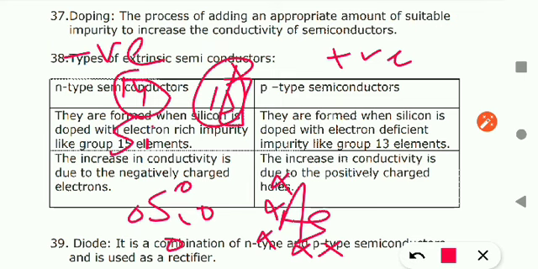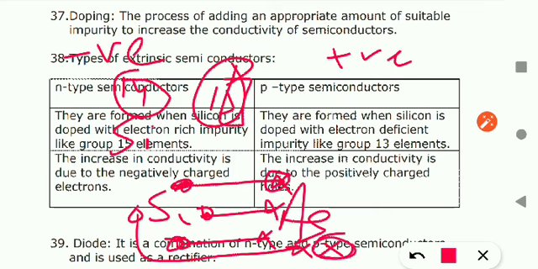So students, here you will check the number of free or deficient electrons around the impurity. Okay, so compare: 1 electron will be countered by this, and this will counter this electron, this will counter this electron, and this will counter this electron. So this extra electron is left. What I said, you will check the impurity, not the atom in which the impurity is added. You will check the behavior of the impurity.